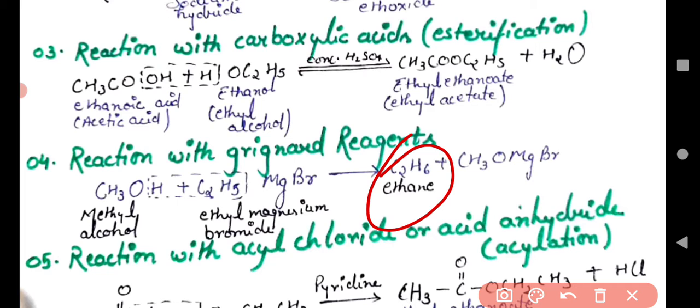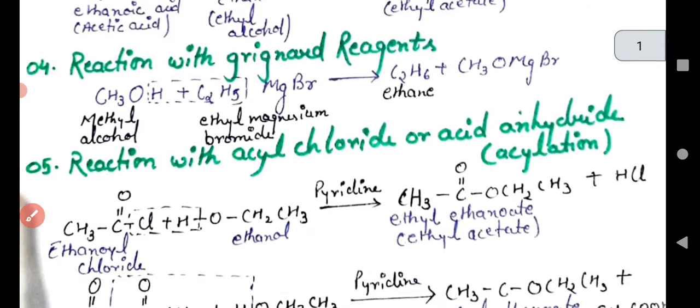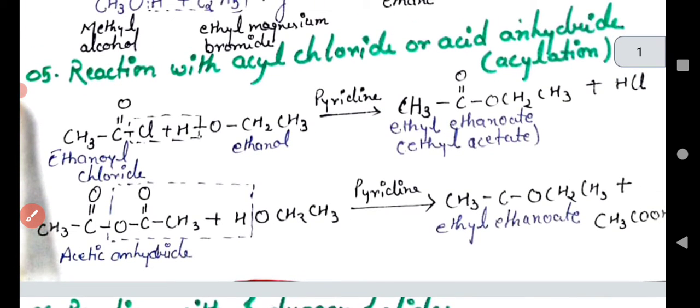Now we have to move on to the fifth naming reaction. That fifth naming reaction is that if we have an acetyl chloride, like CH3COCl, this is ethanoyl chloride, and it reacts with ethanol in presence of pyridine, we get an ester. This ester is called ethyl ethanoate. Understand that? Plus HCl we get.